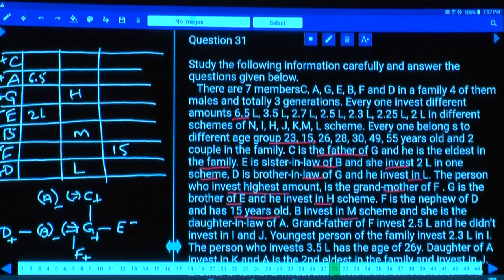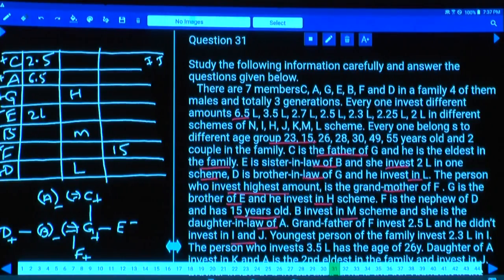Then B invests in M scheme, and C is the daughter-in-law of A. Grandfather of F invests 2.5. Who is that grandfather? C. And C invested how much? 2.5 lakh. And he did not invest in I and J. I, J, H, M, L, 5 are ruled out.